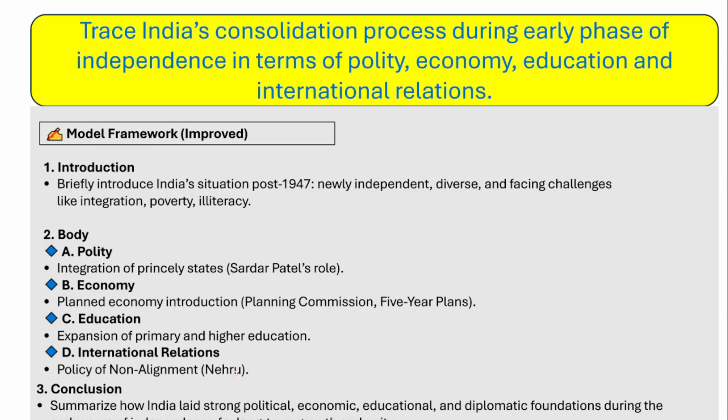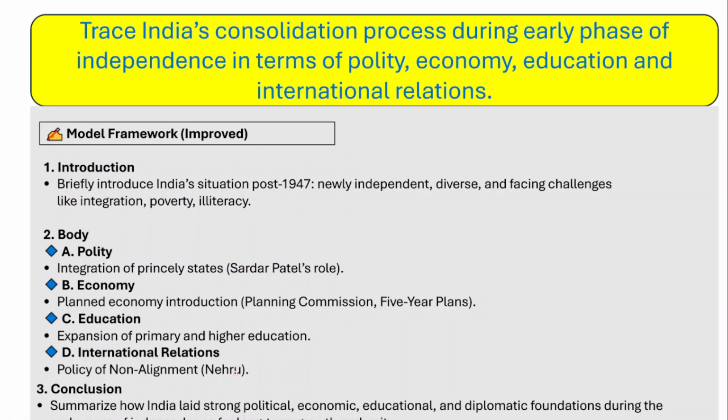So the next question is about the integration of India immediately after independence. Understand, this is a very important theme, because previously also UPSC has asked questions from this particular theme. So you have to understand this theme. The question is, trace India's consolidation process during the early phases of independence.